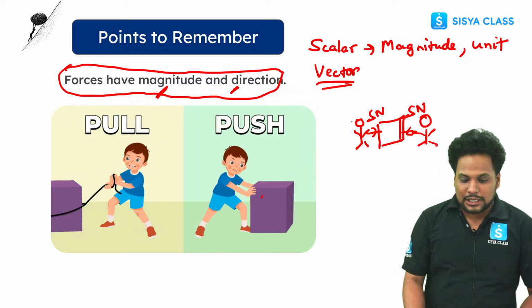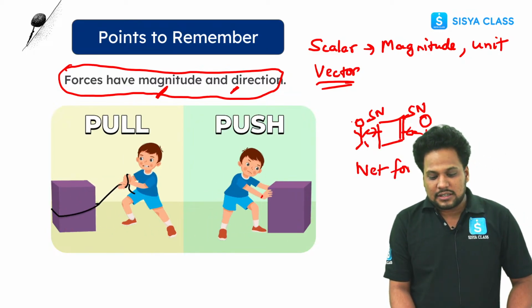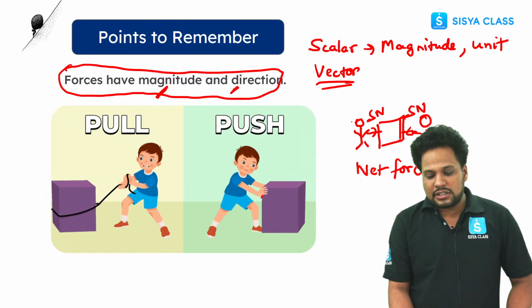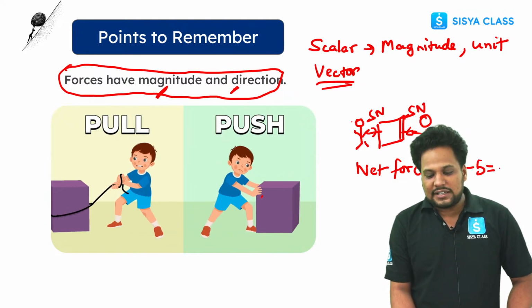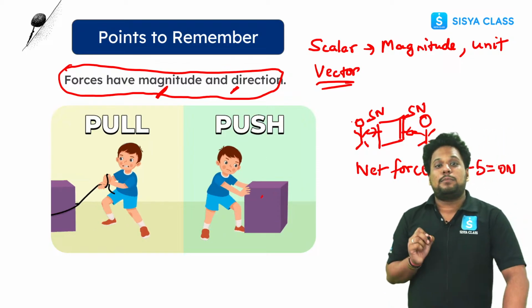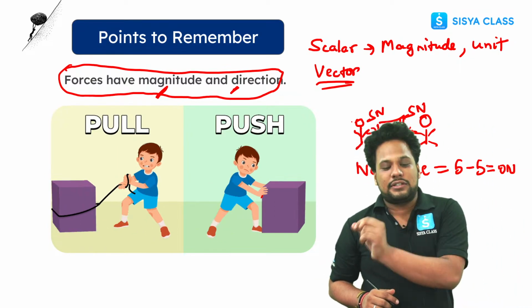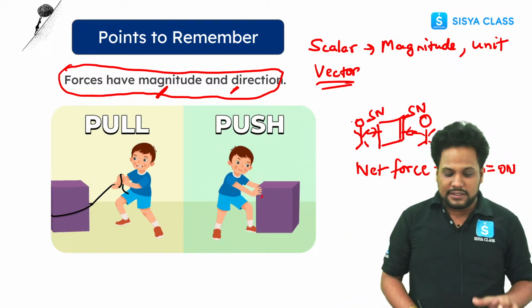What is the net force? Tell me. Yes, so the net force is 5 minus 5, that is 0 Newton. Why am I putting minus 5? Because the direction is opposite, right? Direction is opposite. Because of that, 5 minus 5 is 0 Newton. Net force on this box is 0 Newton.